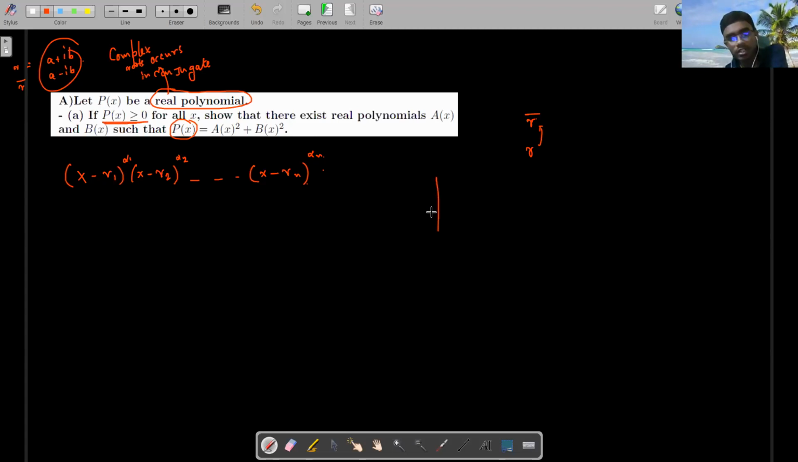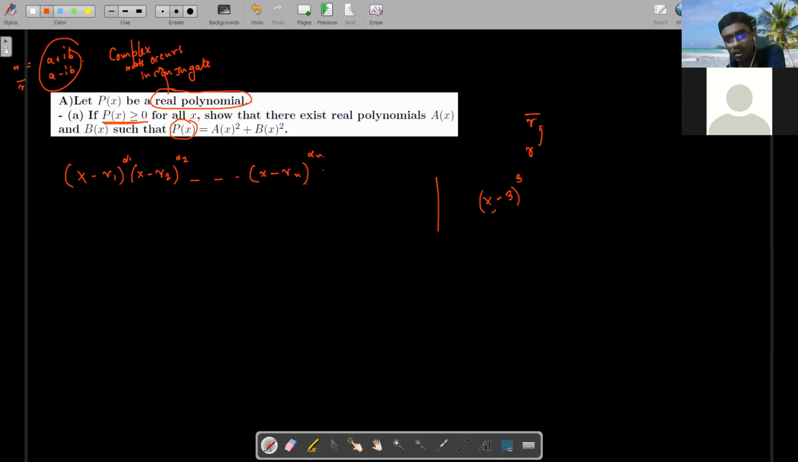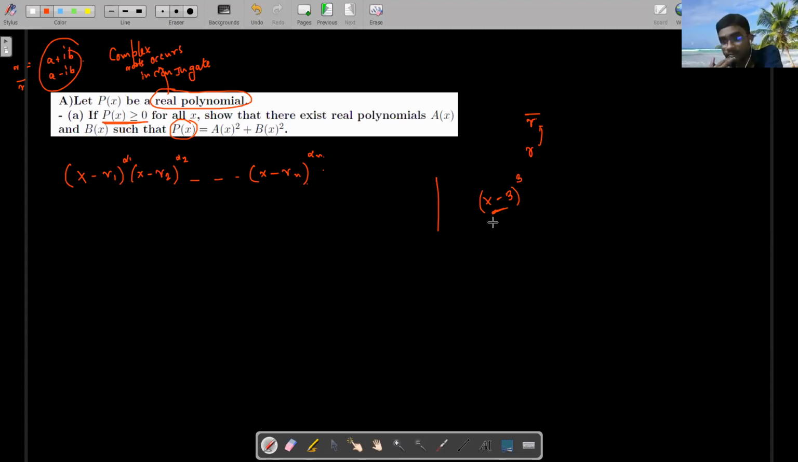Exactly. Reason is this. For example, suppose one root is x minus 3, that cube. For the real root, for complex root I can't say anything like that, but for the real root I'm saying, suppose x minus 3, that cube. Now see that x minus 3, that cube means what? If I choose x smaller than 3, then there will be a sign change. It means that will be negative, right?